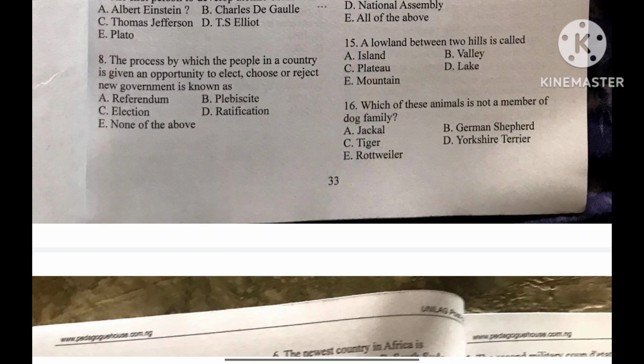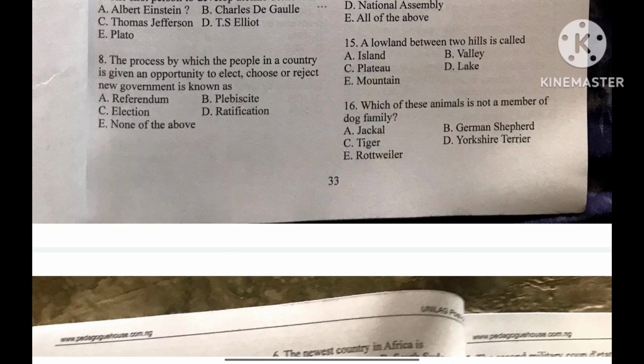A plateau is a flat, elevated area that rises sharply from the surrounding land. A lake is a large body of water surrounded by land. A mountain is a large landform that rises significantly above its surroundings. So the valley is the only one that fits the definition of a lowland between two hills. Let's go to the next question.